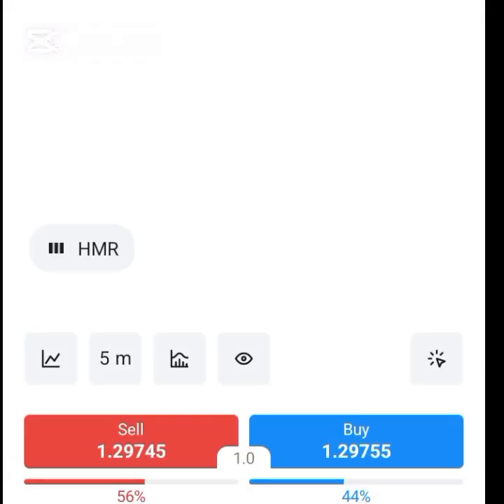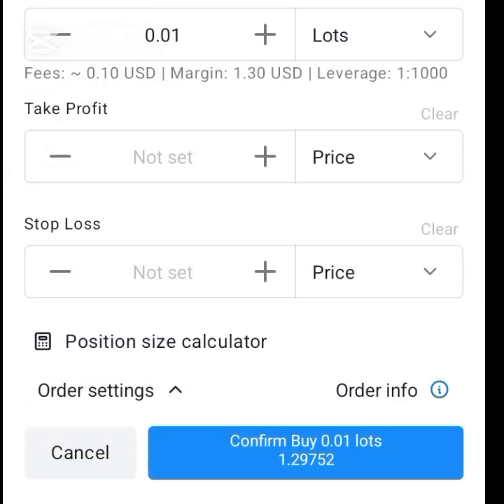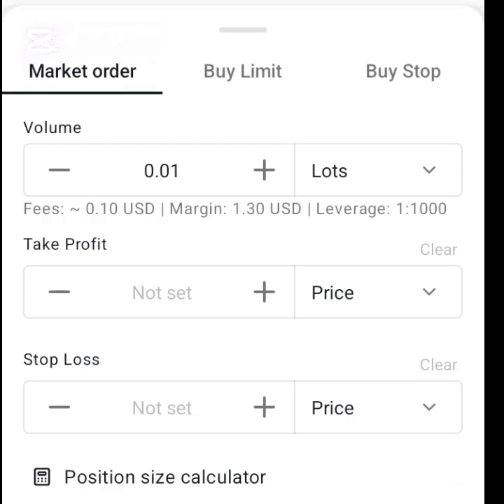All right, so at this point we are not checking to know whether it's an uptrend or downtrend, we're just taking trades. So I want to first deal with the buy side of trading, and you remember we are taking care of pending orders today, so I tap on buy. When you tap on buy, you have three options here. You have market order, which is instant execution. You have buy limit. You have buy stop. So we'll deal with these today. Okay, so today we are buying, and it's limit pending orders. Let's deal with all three buying types.